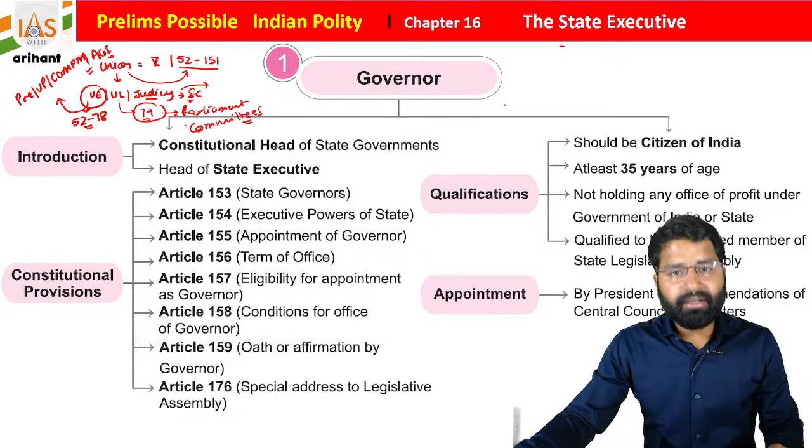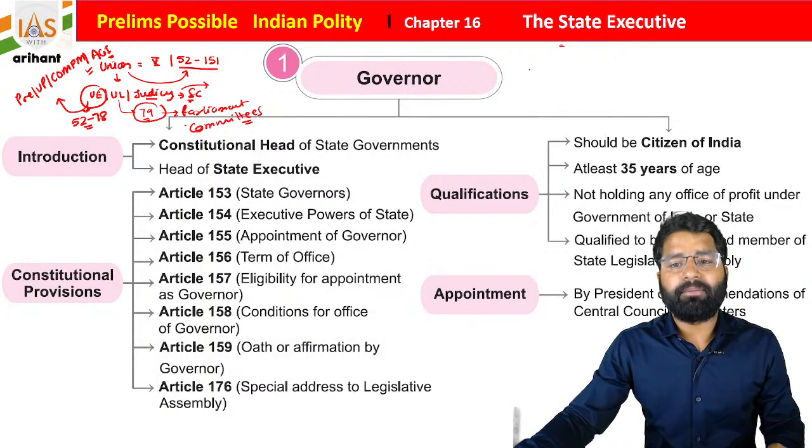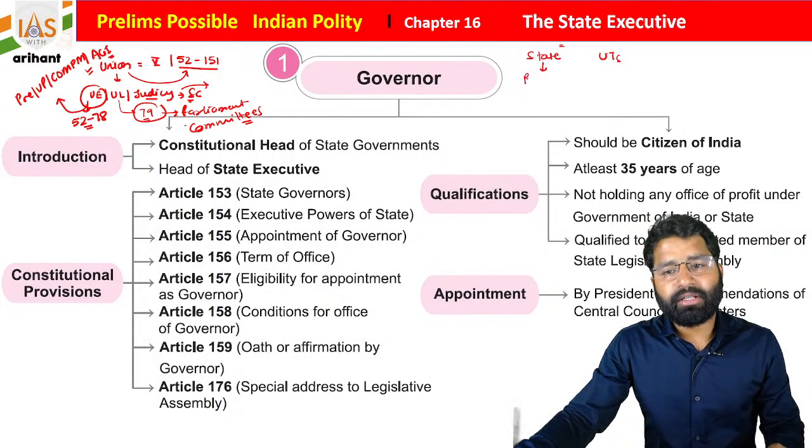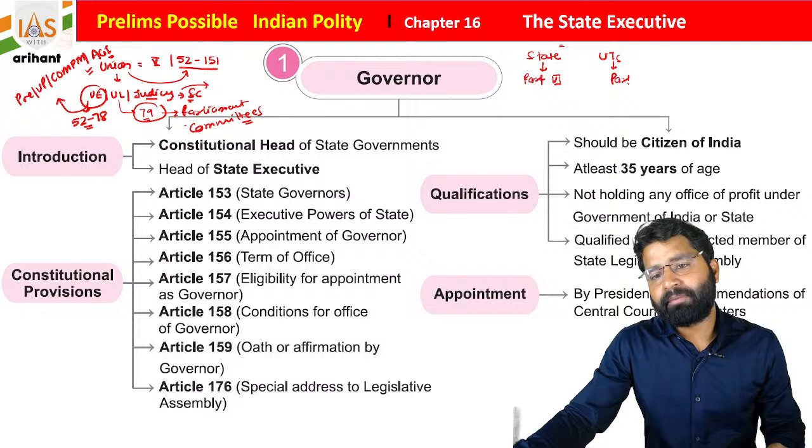In our Indian Constitution, we have two types of structure: we have states and we have union territories. The state is included under Part 6 of the Indian Constitution, and union territories are included under Part 8 of the Indian Constitution, students.